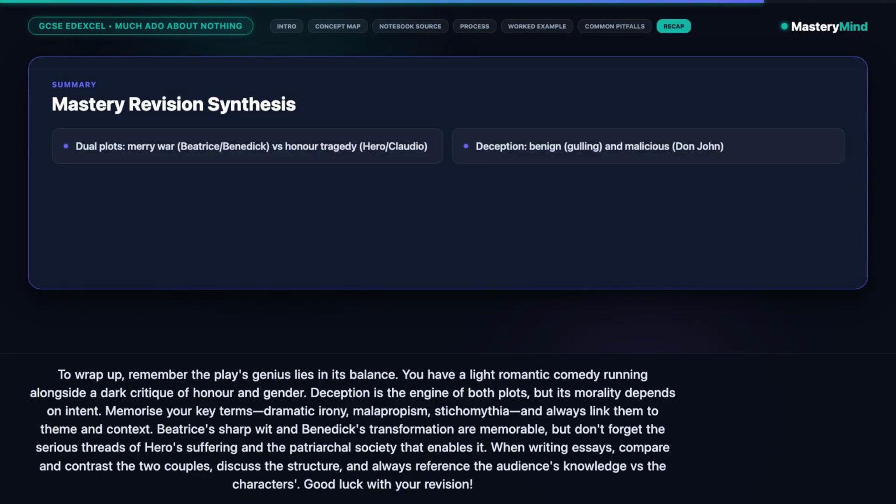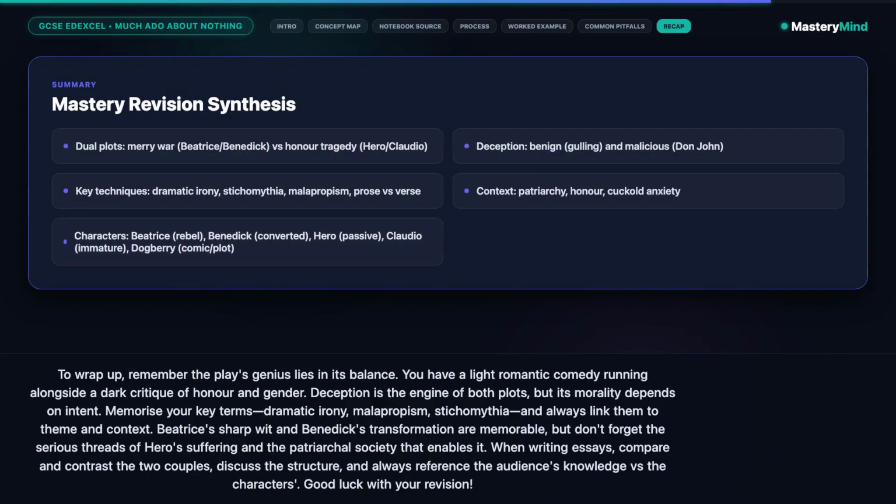To wrap up, remember the play's genius lies in its balance. You have a light romantic comedy running alongside a dark critique of honor and gender. Deception is the engine of both plots, but its morality depends on intent. Memorize your key terms: dramatic irony, malapropism, stichomythia, and always link them to theme and context.